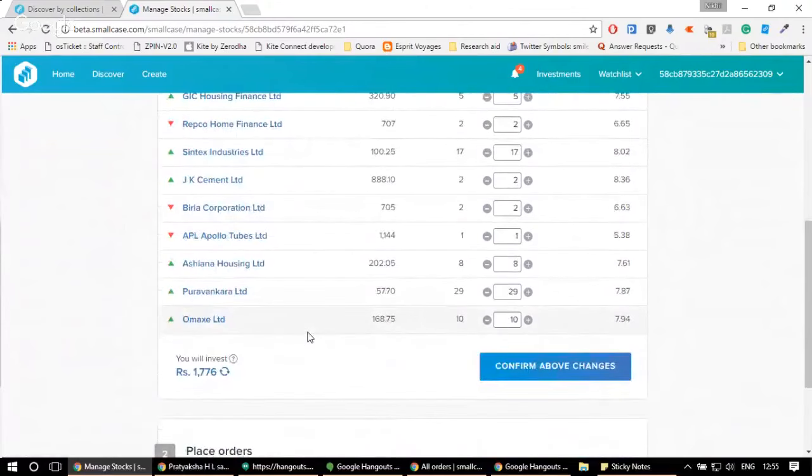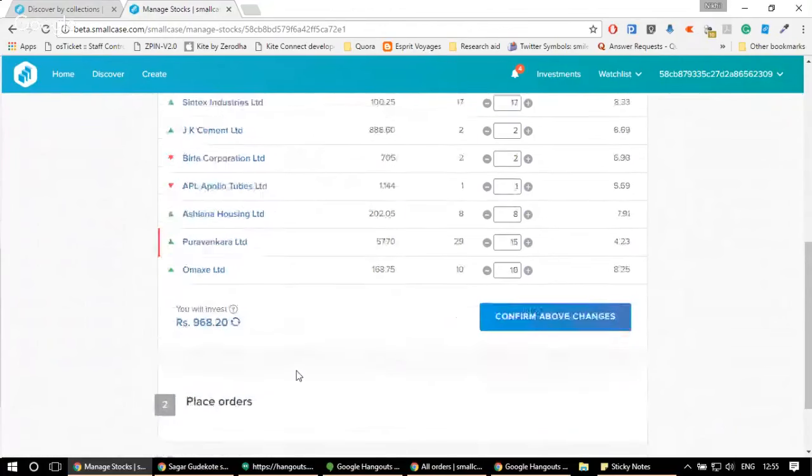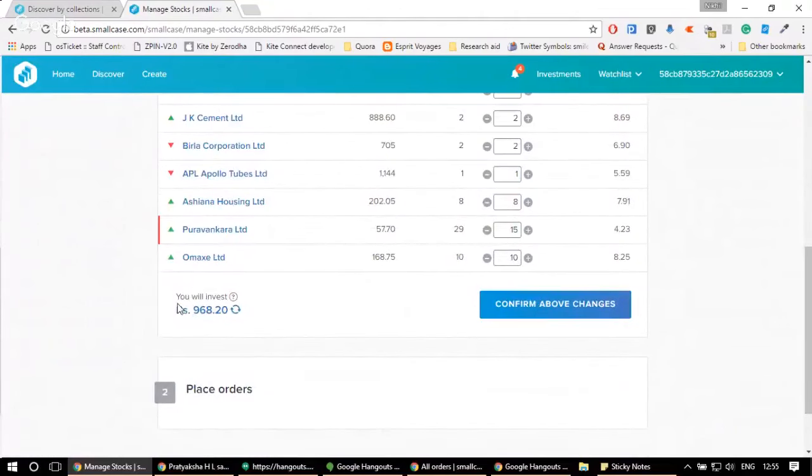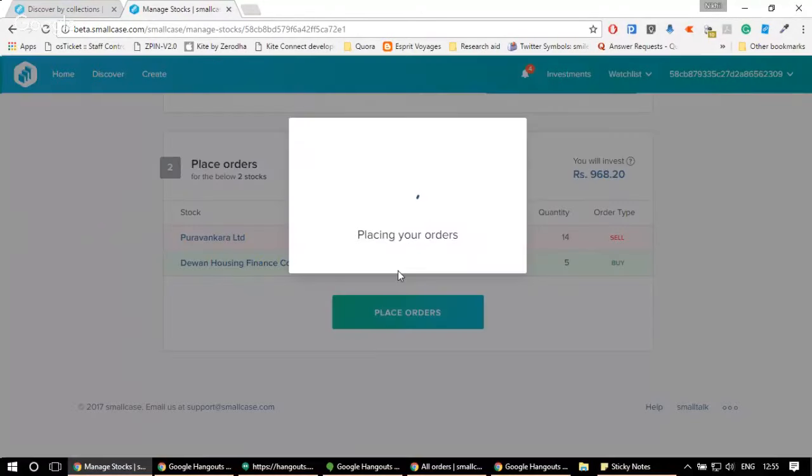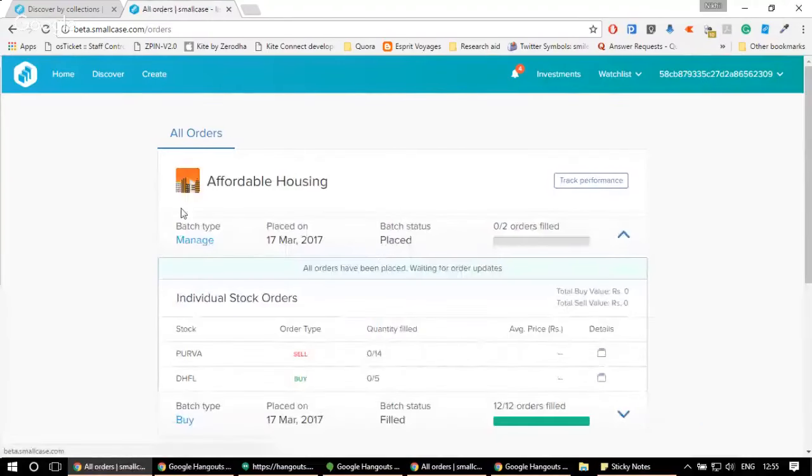Simultaneously, if I want to reduce the number of shares of Purvankara from 29 to, let's say, 15, I do it here. I can see what will be the net impact. As I can see, by doing these two changes, I would be investing 968 rupees. I just need to click on confirm changes. Now I can see that I'm selling 14 shares of Purvankara and I'm buying 5 shares of Dewan Housing Finance. Just click on place orders and confirm. So these are all the things that you can do.